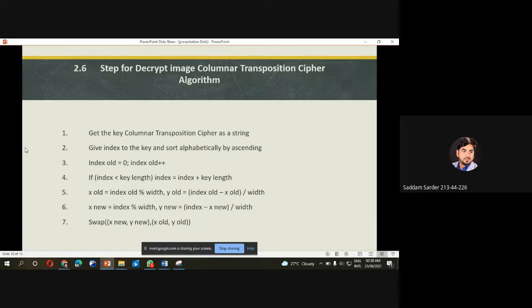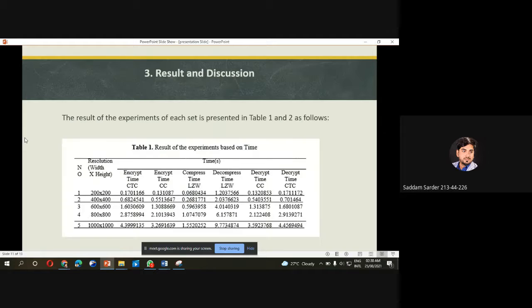Decryption by columnar transposition is similar to encryption. The difference lies in reading by row or by column according to the reading method used during encryption, as well as in the order of the columns, which is permuted before being sorted again in ascending order. Here is the pseudocode for this step.